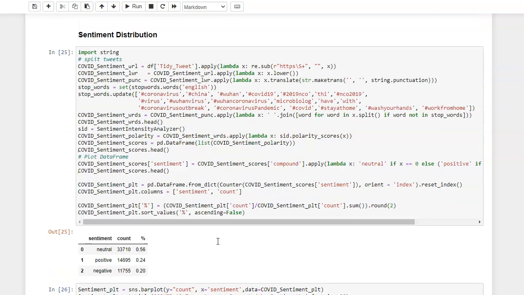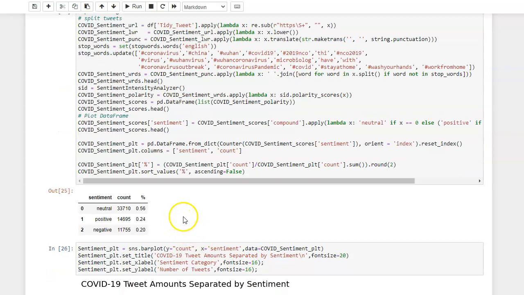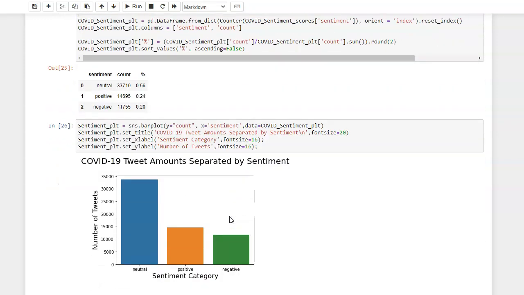The sentiment distribution tells us that, again, neutral is half of them, and positive tweets have slightly more prevalence than negative tweets. Here it is in another way, by number of tweets.